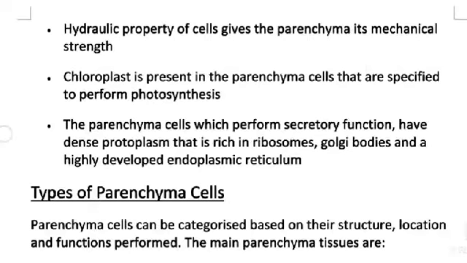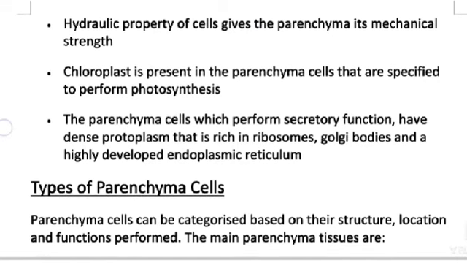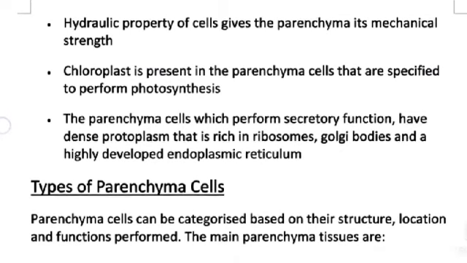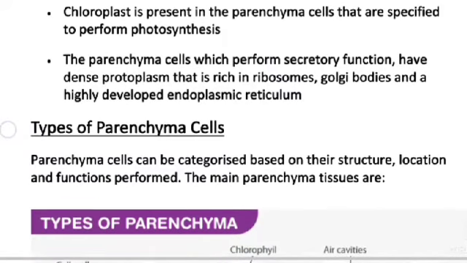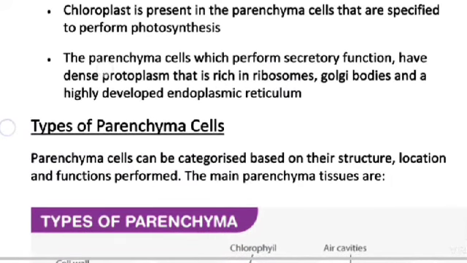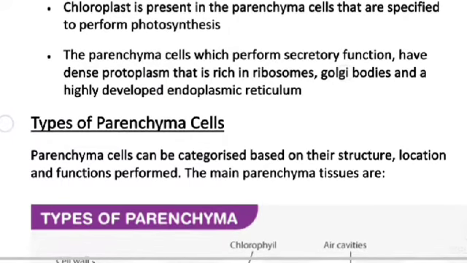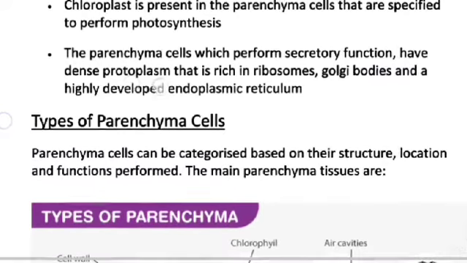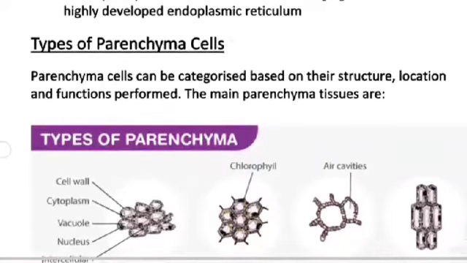Hydrolytic property of cells gives the parenchyma its mechanical strength. Chloroplast is present in the parenchyma cells that are specific to perform photosynthesis. The parenchyma cells which perform secretory function have dense protoplasm that is rich in ribosomes, Golgi bodies, and highly developed endoplasmic reticulum. Types of parenchyma cells.